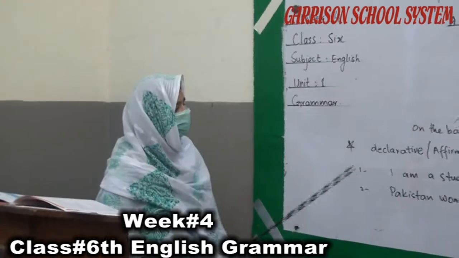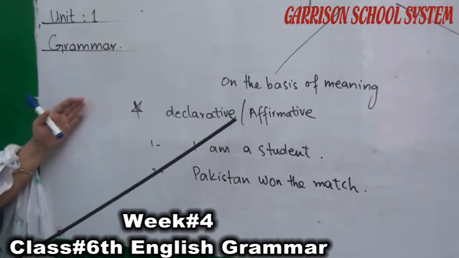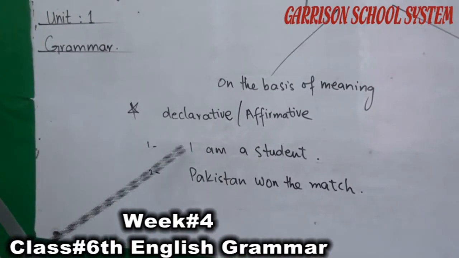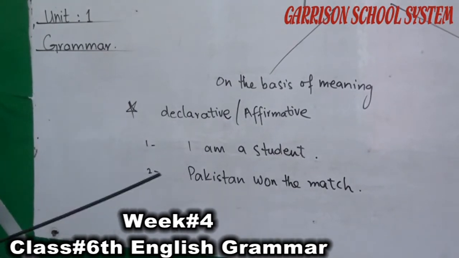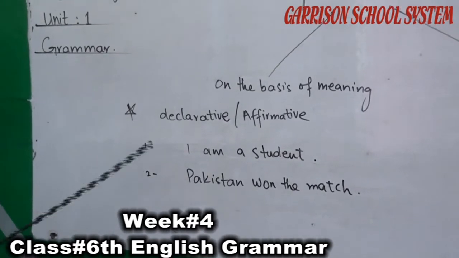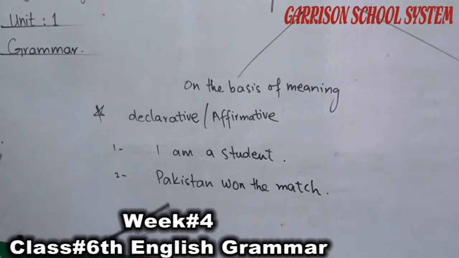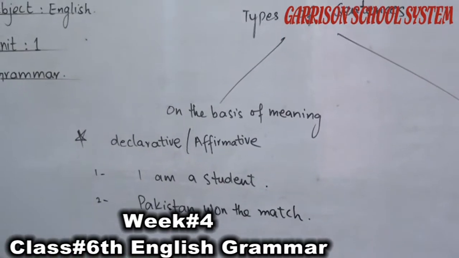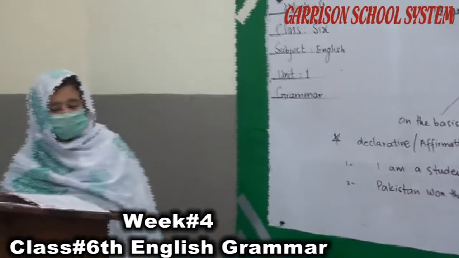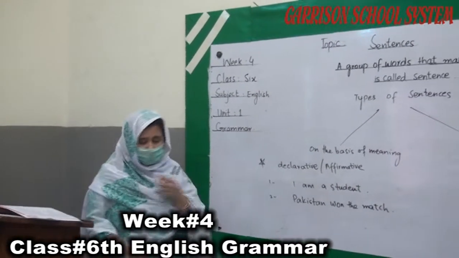Simple sentences, also known as declarative sentences, start with a capital letter and end with a full stop. And these sentences state or declare something. Look at the examples given to you. I am a student. Pakistan won the match. That is the declarative or affirmative sentence, meaning it is giving you some information. Declarative sentences end with a full stop.